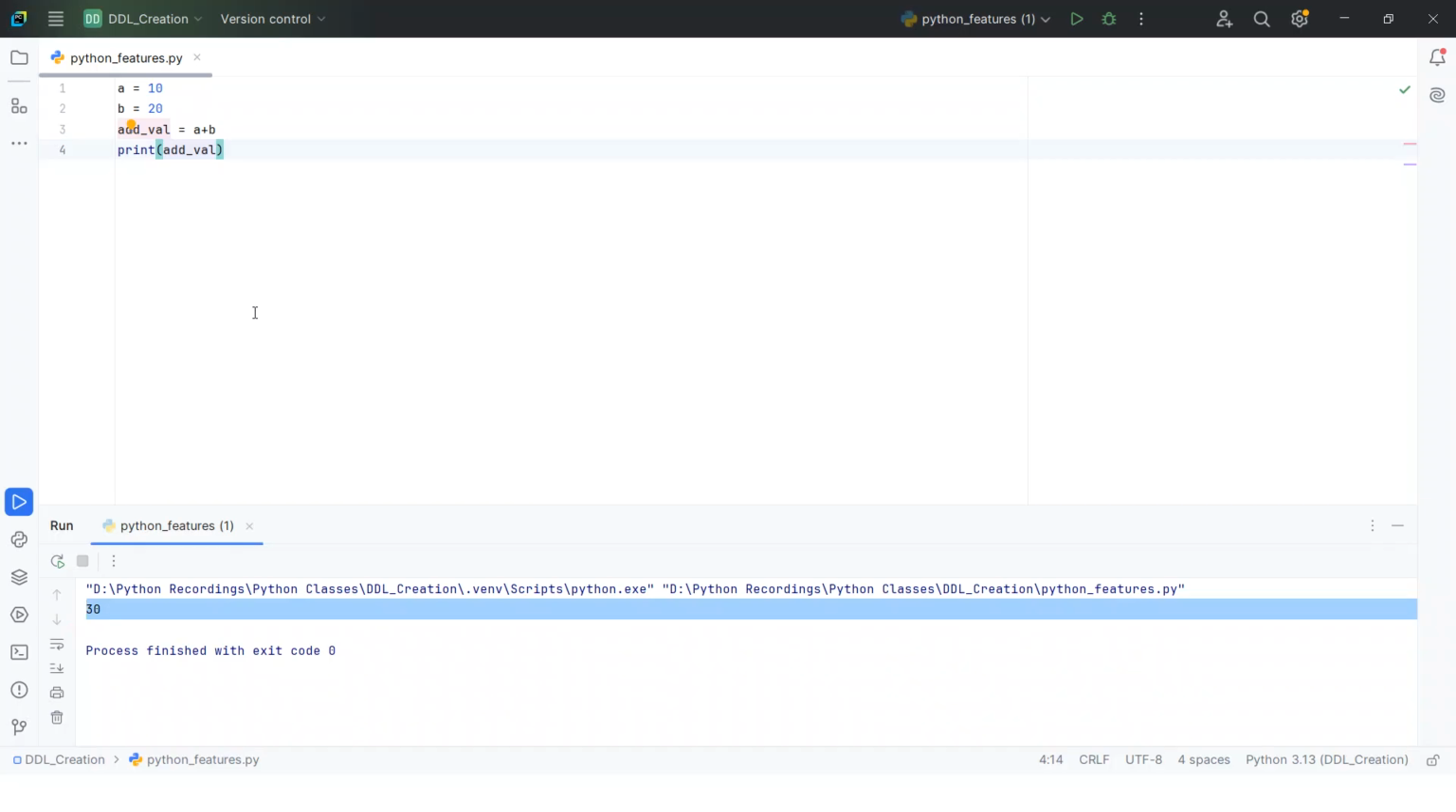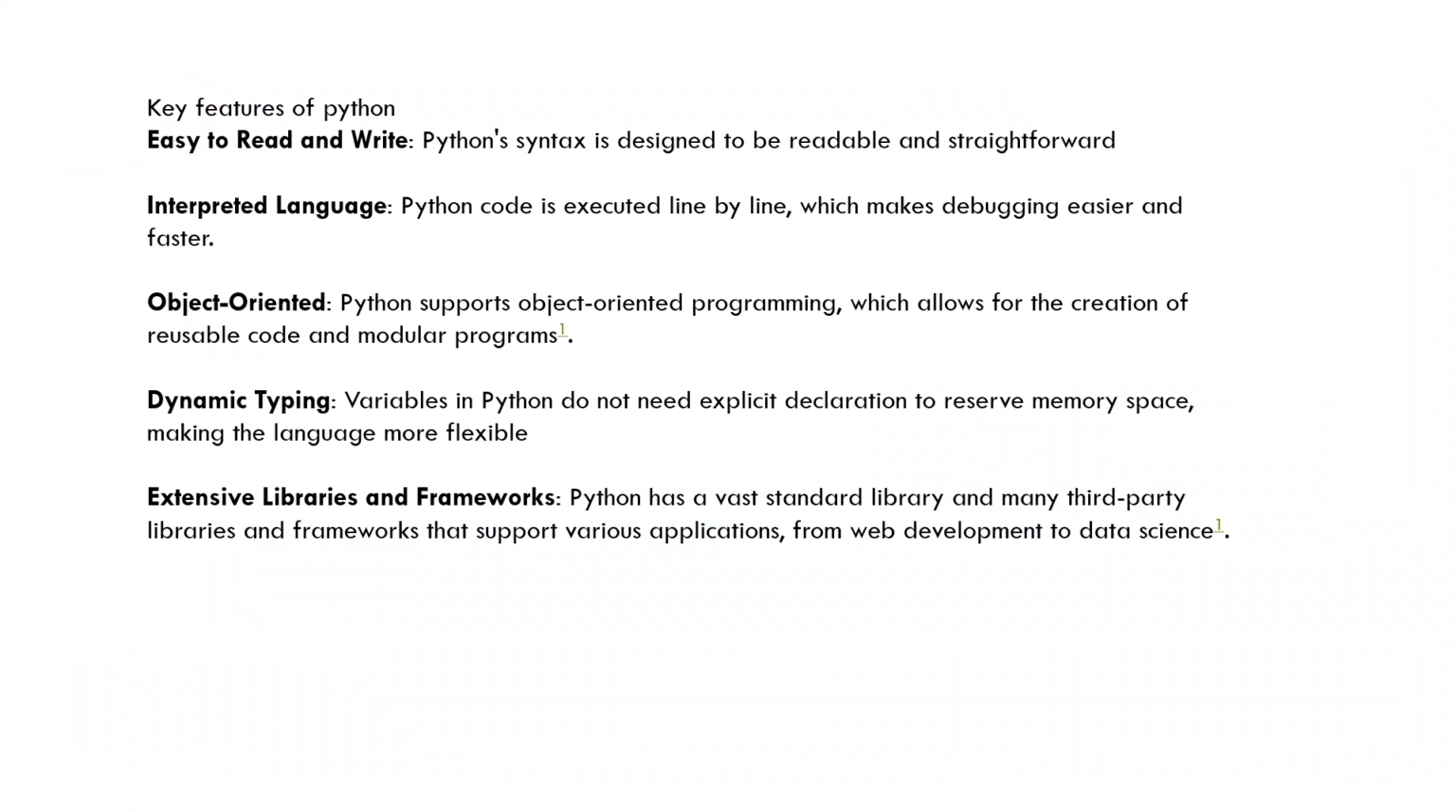Just write the print statement and then write a equal to 10. No need to define the data type here, it automatically takes the data type, like a dynamic data type. This is also one of the features in Python.